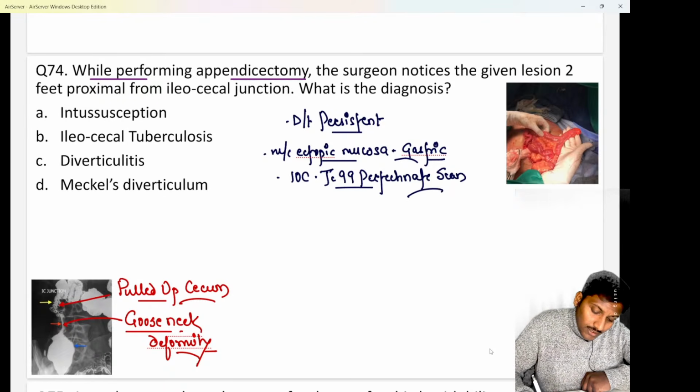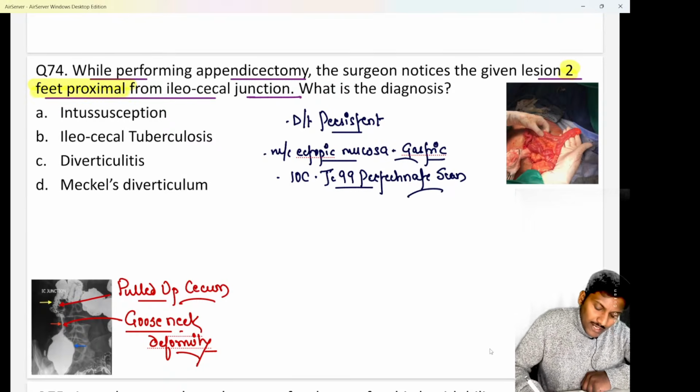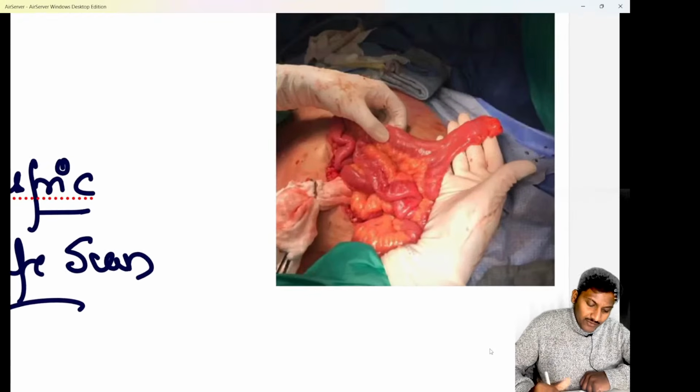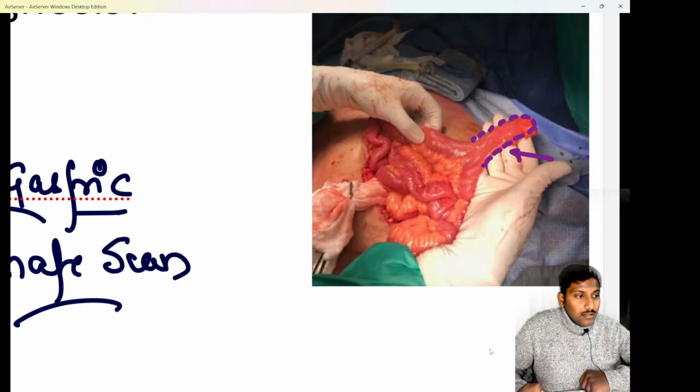surgeon notices a lesion which is 2 feet proximal from the ileocecal junction. Okay, what is the likely diagnosis? I hope all of you are quite aware. During an appendicectomy, if you find this kind of a lesion which is 2 feet proximal from the ileocecal junction, and it appears as an outpouching from the gut, we know it is a classical